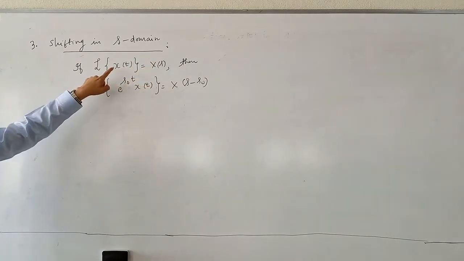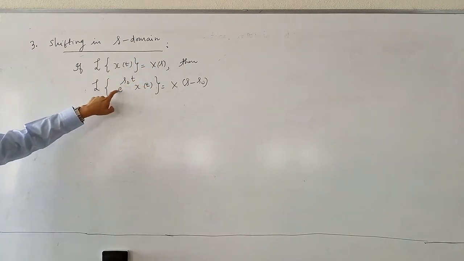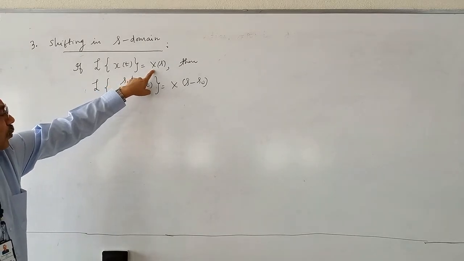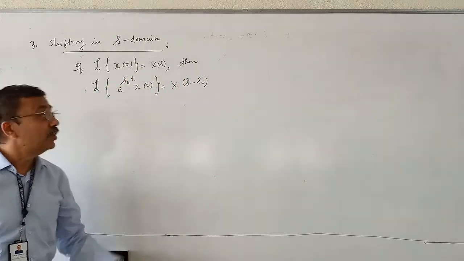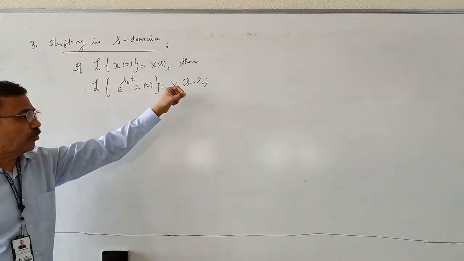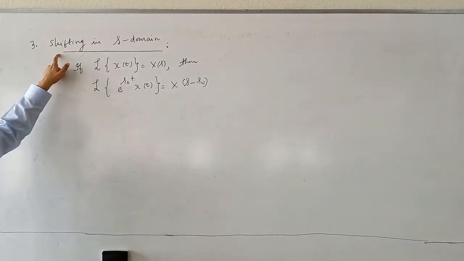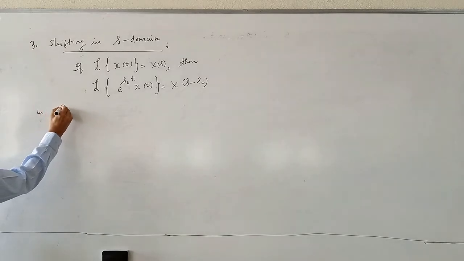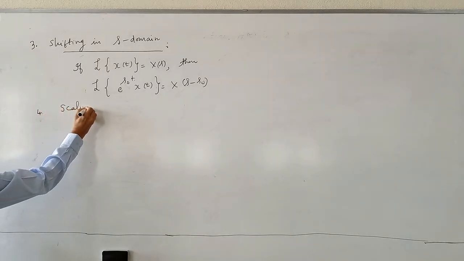of s, if you multiply x of t by e to the power s naught into t, in X of s, s gets replaced by s minus s naught. Since s is getting replaced by s minus s naught, it's called shifting in s domain. Fourth property is scaling property.